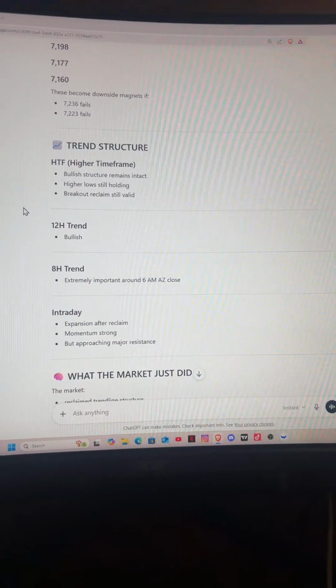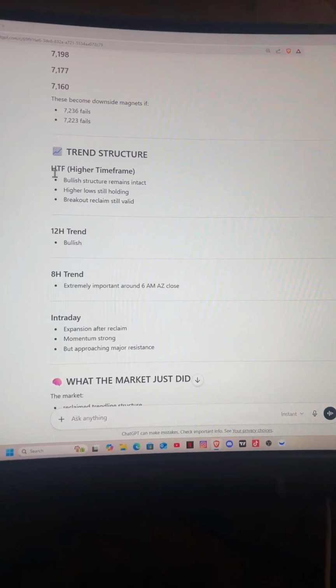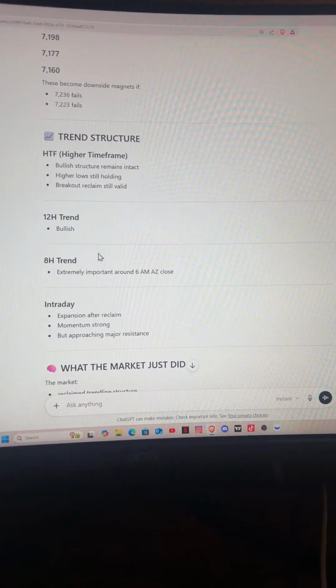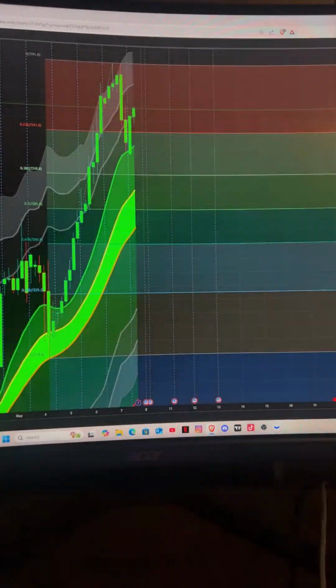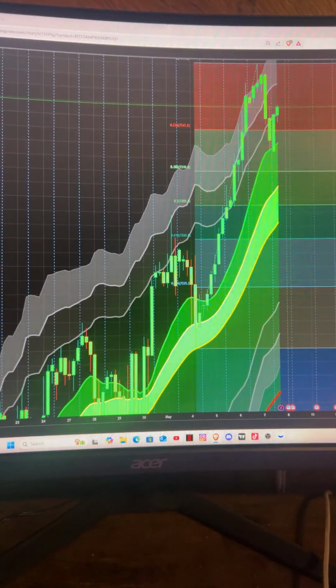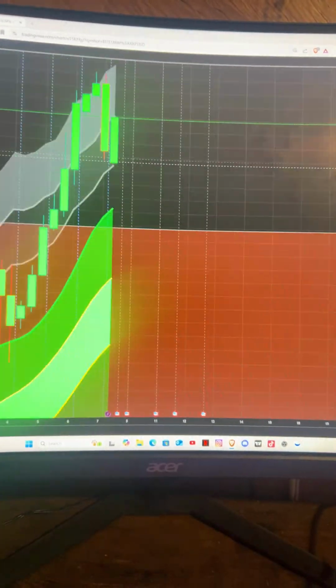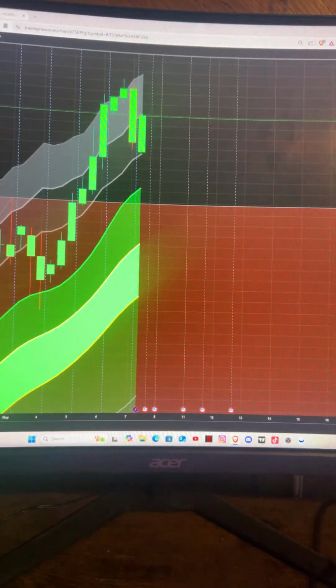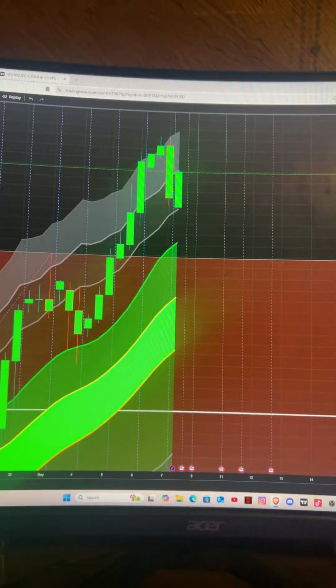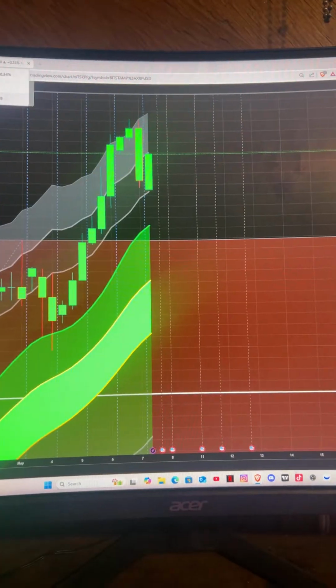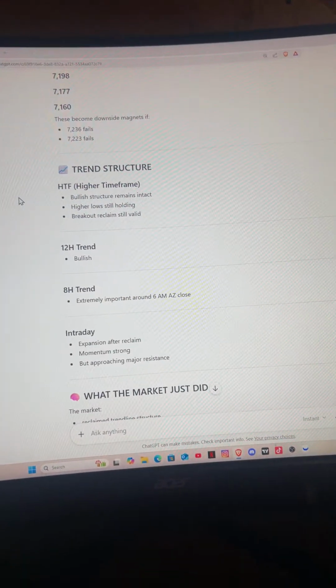So this gives me all this extra trend structure. It also notes the 8 hour trend, extremely important around 6 a.m. So it actually considered the 8 hour candle and the 8 hour candle trend line that I mentioned. So this one right here that starts from down here and stretches, makes contact here. You stretch it out, and we're right above it. So to me, that's a good setup of tomorrow, especially with the bad news of the war that we're gonna go down. So that's why at 5:30.